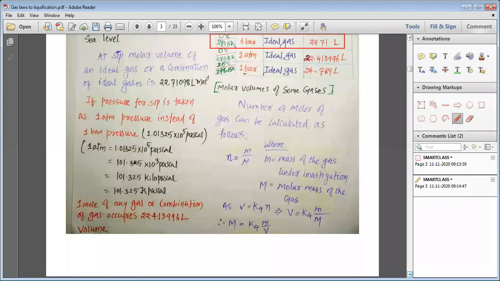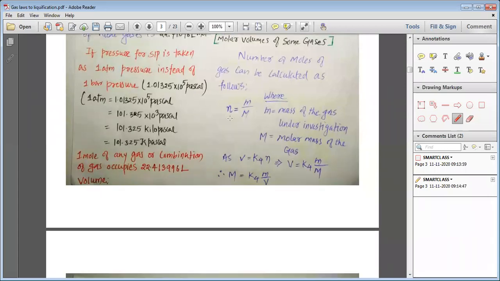Now, when we study the number of moles of gases, we can write that number of moles of gas is equal to mass by molar mass. So small m represents the mass of the gas, capital M represents the molar mass of the gas, and therefore from this equation we can write the value of n. So according to the law, V is proportional to n, that means the volume of a gas is directly proportional to the amount of gas, or the number of moles of gas.